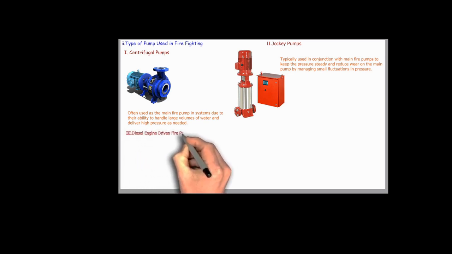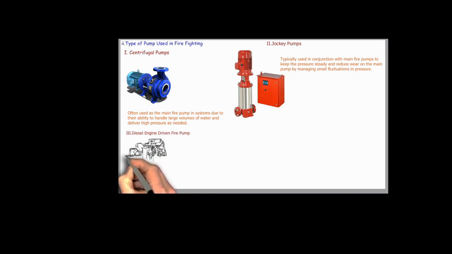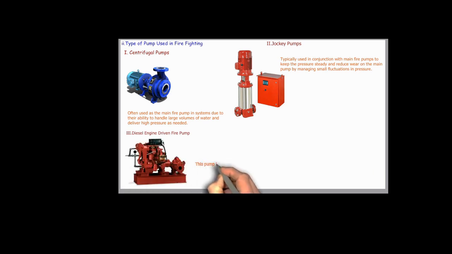Third pump is diesel engine driven fire pump. These pumps are powered by a diesel engine, making them ideal for situations where electric power may be unavailable during an emergency. Diesel engine pump ensures that water can still be delivered to the fire system even in the event of power failure, providing additional reliability to the firefighting infrastructure.